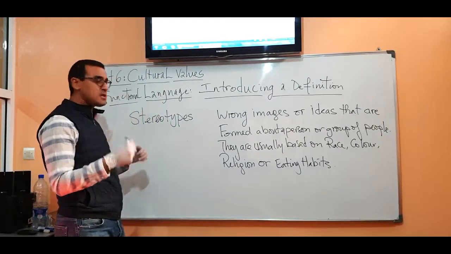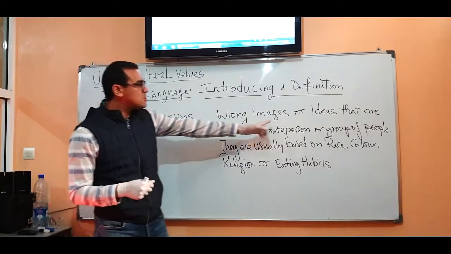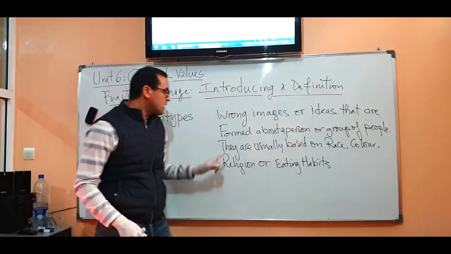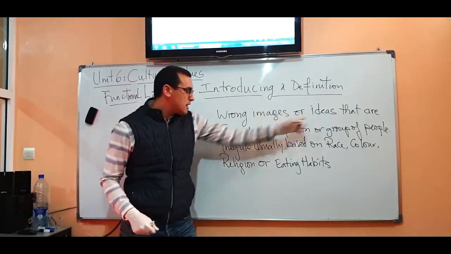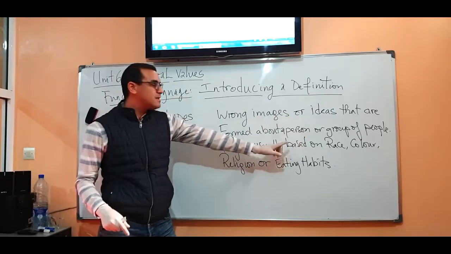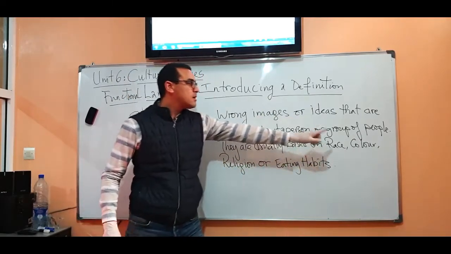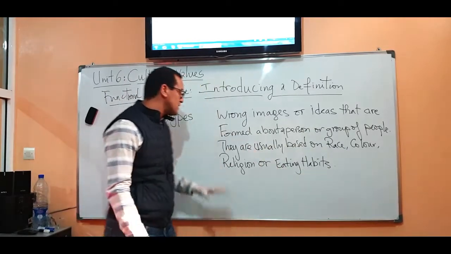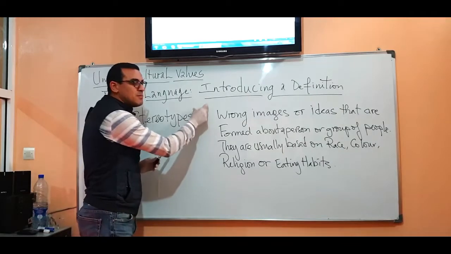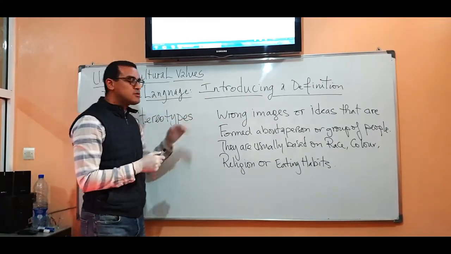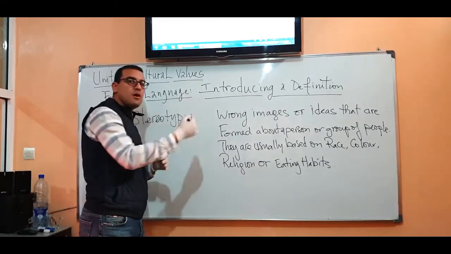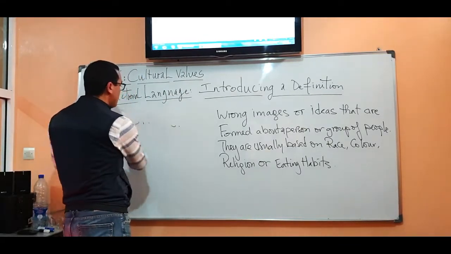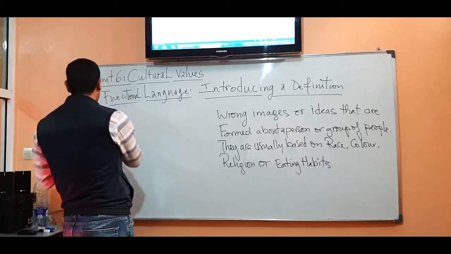So instead of saying, for example, we have stereotypes, wrong images or ideas that are formed about a person or group of people, they are usually based on race, color, religion, or eating habits. As you can see, we have an empty gap here. This is what we're going to use to insert all the expressions that we can use to introduce a definition. I'm going to make the gap a little bit wider so I have enough space.